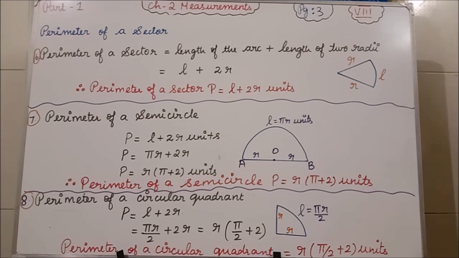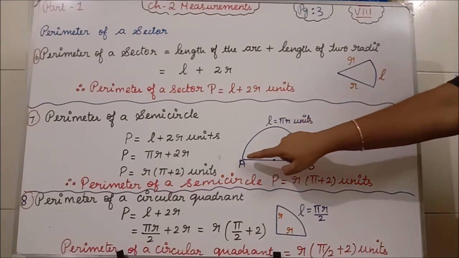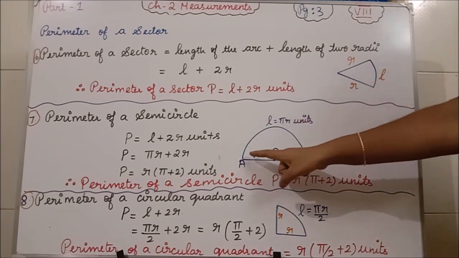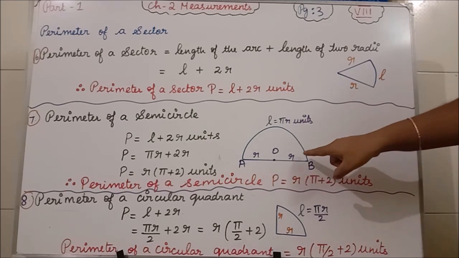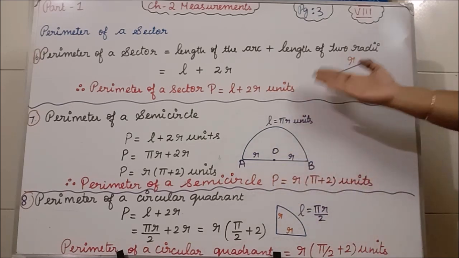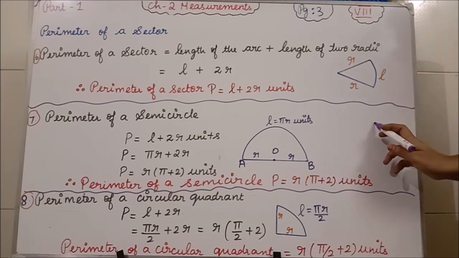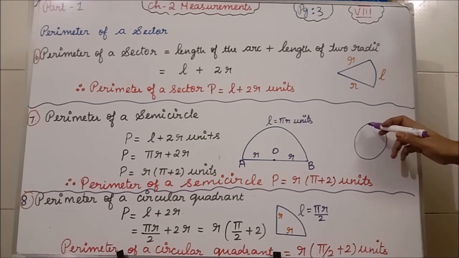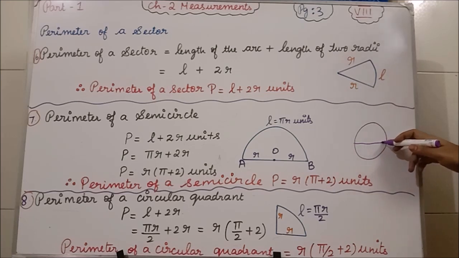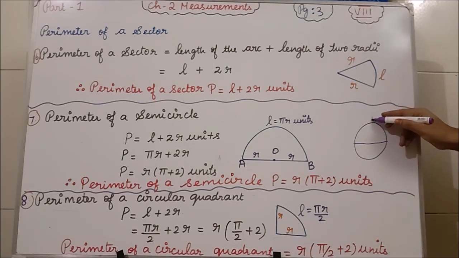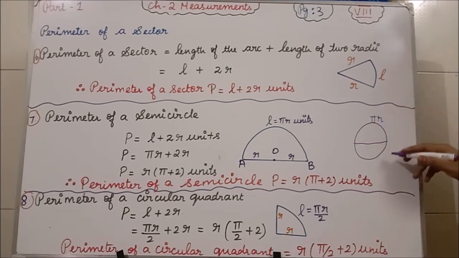The circumference of the circle formula is 2 pi r. Why do we write that the circumference is 2 pi r? Because this arc is pi r, and the lower half of the circle will give another pi r. So pi r plus pi r is 2 pi r. Clear what I am saying? Suppose consider this is the circle. Now I am making this into a semicircle. So this side is pi r, and this other side is pi into r.